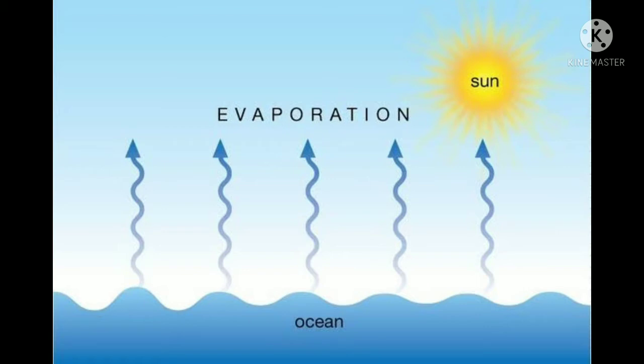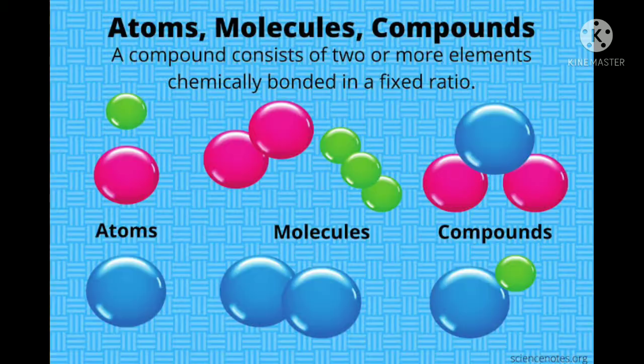So these particles could be atoms, molecules or compounds. All the matter we have found can be in the form of atoms, molecules and compounds. Atoms are always identical.